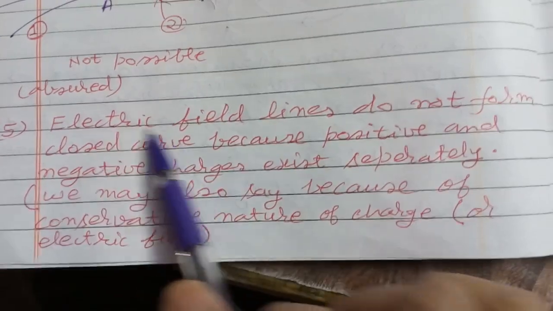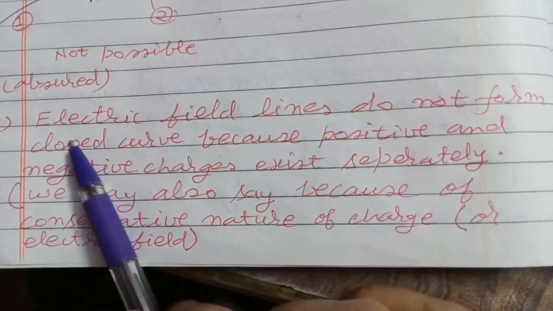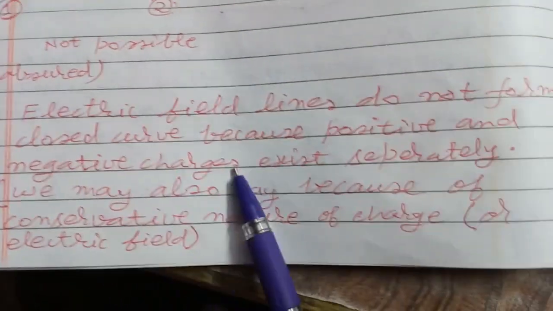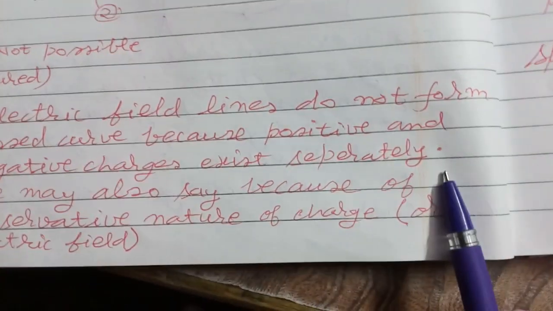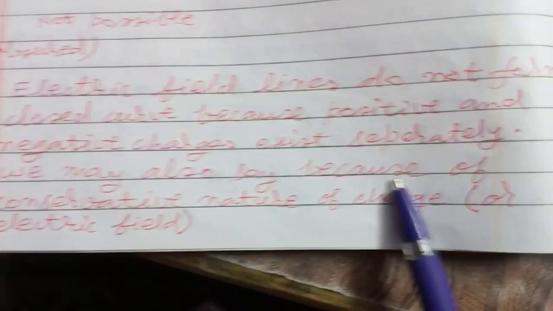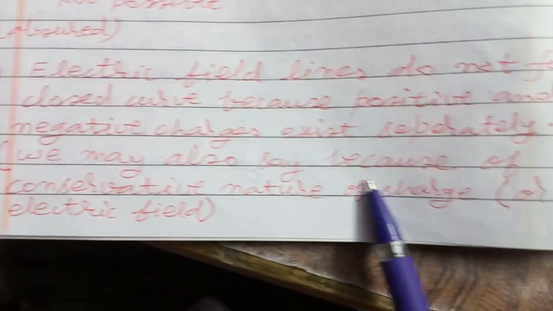Now, electric field lines do not form closed curves, because positive and negative charges exist separately, or we may also say because of the conservative nature of charge or field.